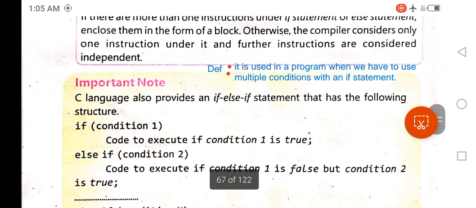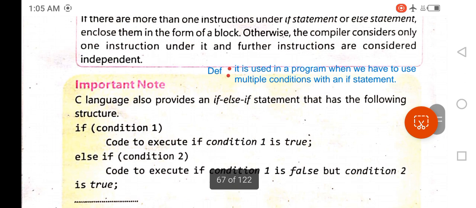Here is another short question as well as long question, and it can be asked as follows: write a detailed note on if else if statement. Questions which use this structure are also given in the exercise, and some examples are also given here, and some activities are also included in this chapter which use this structure.